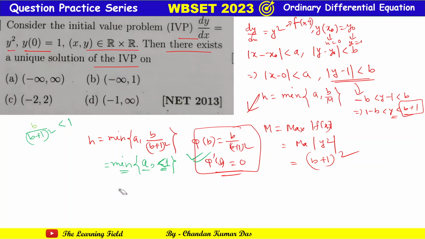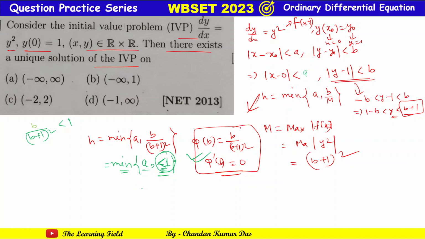Sorry, this is less than 1. That is h, the value of h should be here. I think it should be h. Mod of x, it should be h. I think h. No, this is a. So the value of h should be what? In less than 1. Okay. In less than 1, in this interval, the value occurs. Okay. That means here